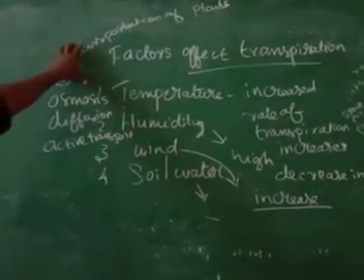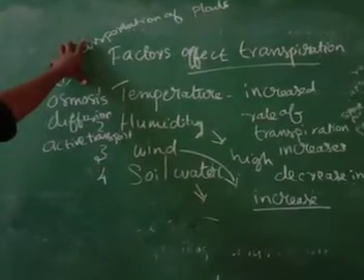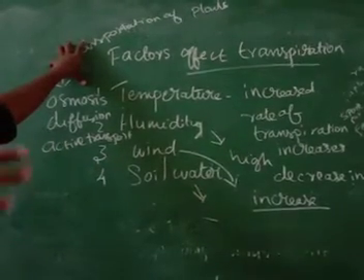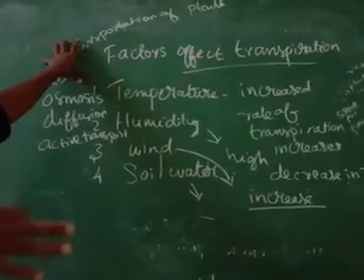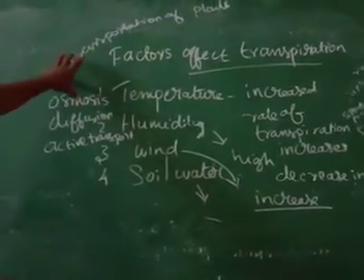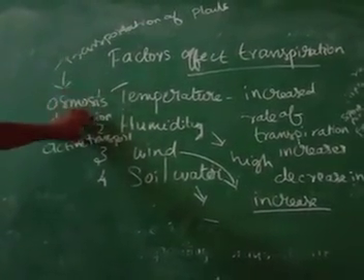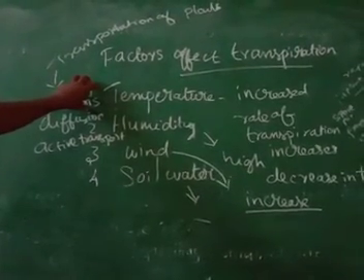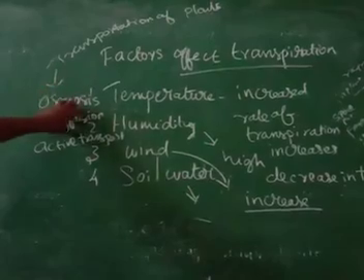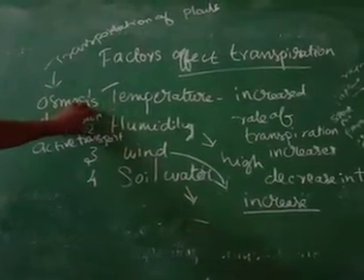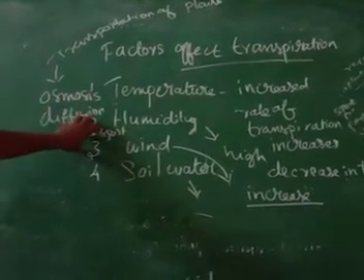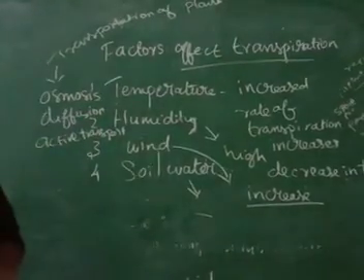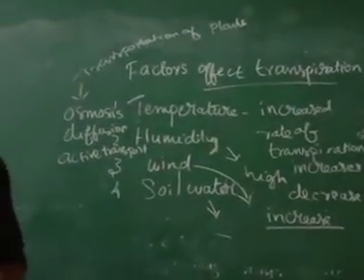So transportation means transporting materials which contain minerals, water, etc., from the soil or from one part of the plant to another part. For that they need three processes: osmosis, diffusion, active transport. Osmosis means movement of water molecules from higher concentration to lower concentration. Diffusion means movement of molecules from higher concentration to lower concentration. Then active transport is movement of molecules from low concentration to high concentration using energy.